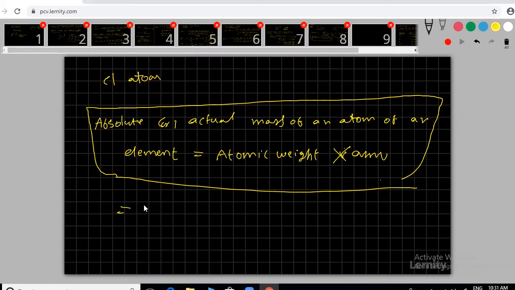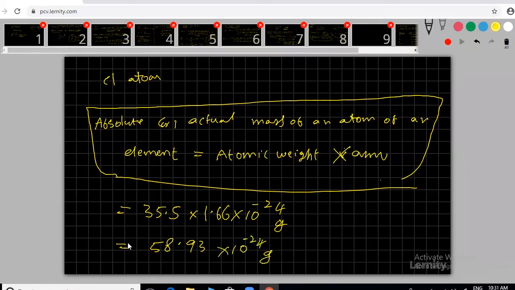What is that one, sir? 35.5 into AMU, 1.66 into 10 power minus 24. This is in grams. So how much will you get here? 58.93 into 10 power minus 24 grams. This is the absolute mass of a chlorine atom. One chlorine atom absolute mass, this is the value. I hope you understood this one.